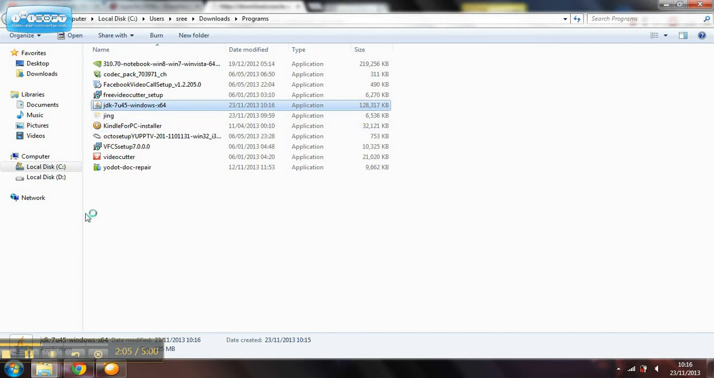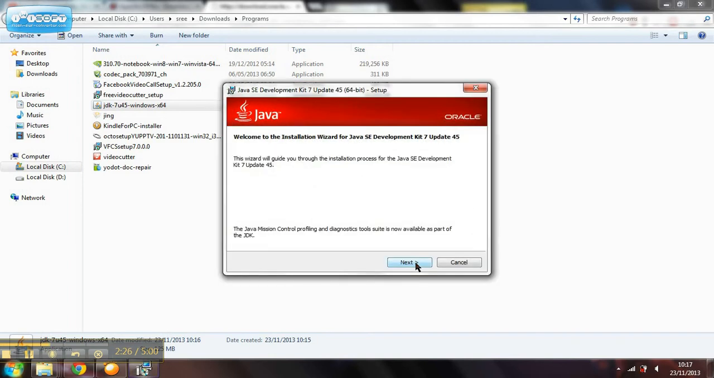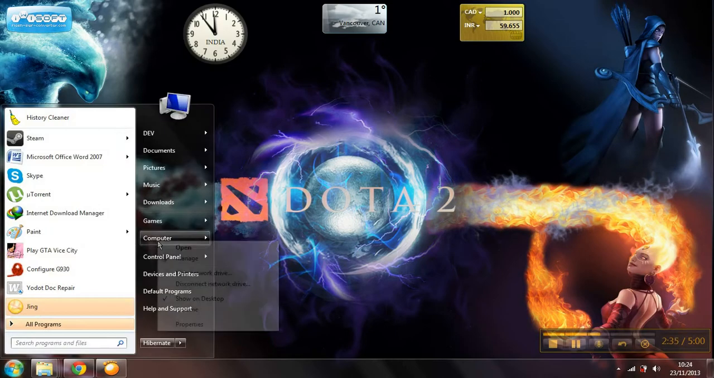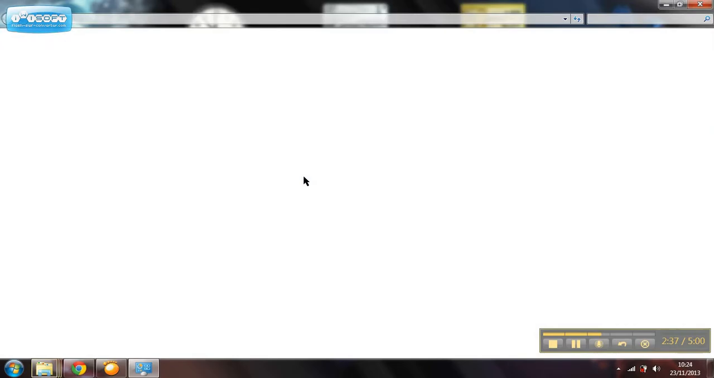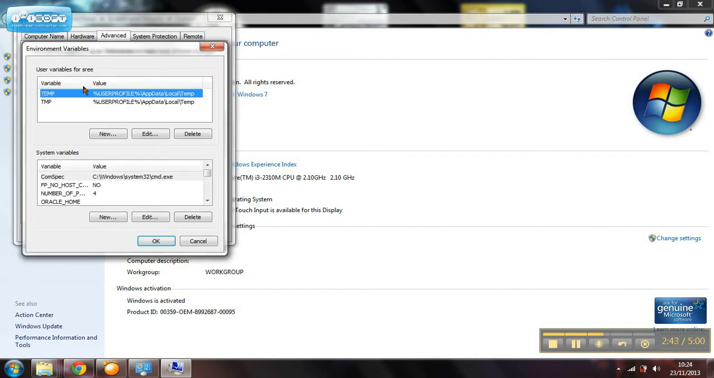Okay, and I will continue with how to run the Java 7. Now we are just typing, clicking this tab. Okay, next step we'll go to the computer properties, advanced system settings, and the environment variables.